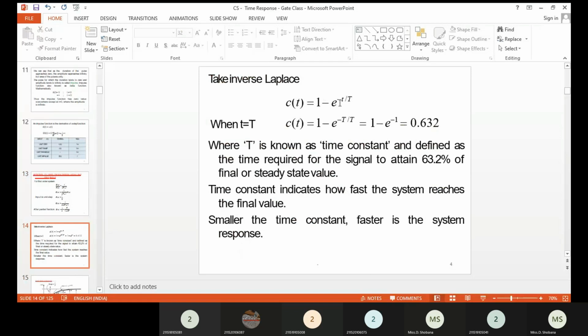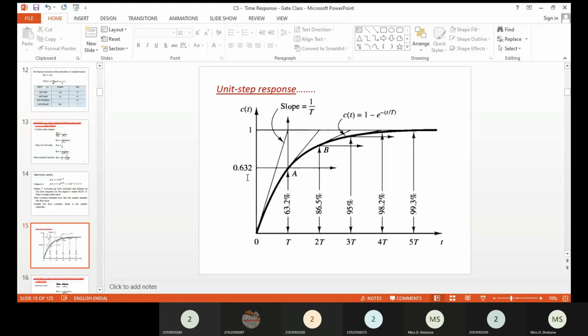You can take any value for t. Okay, if you substitute, then you can get the C of t. So based on this, you can draw the unit step response for the first order system also. For example, when small t is equal to 0, e power 0 is 1. So 1 minus 1 is 0.